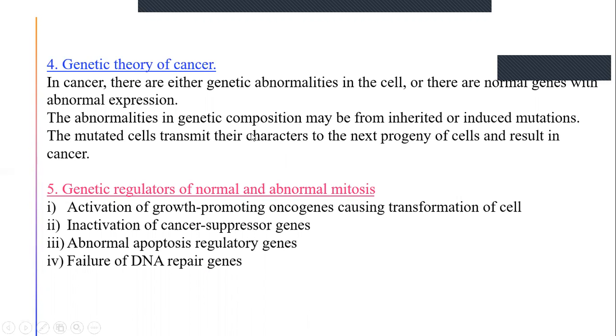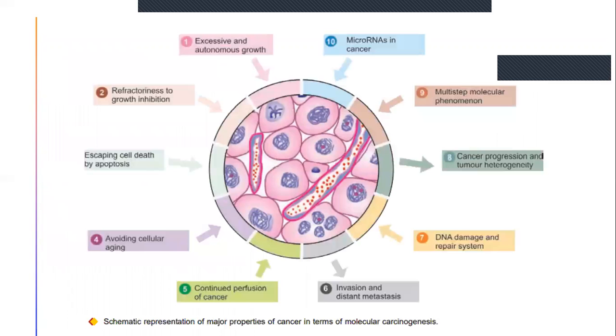Once these mutations occur in these genes, they will transmit their characters to the next progeny of cells. Thereby this cancer nature will be transferred to other cells, resulting in cancer. And genetic regulators of normal and abnormal mitosis: here there will be activation of oncogenes and inactivation of anti-oncogenes, that is, cancer suppressor genes will be inhibited, along with abnormal apoptosis regulatory genes and failure of DNA repair genes. So these were the main things that take place.